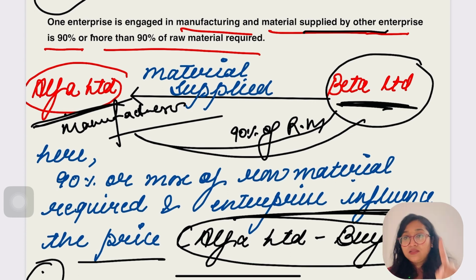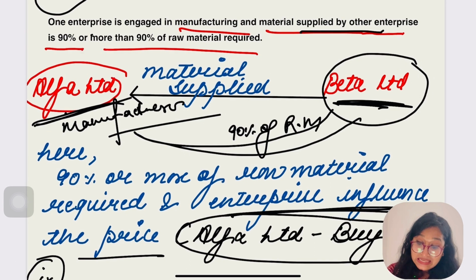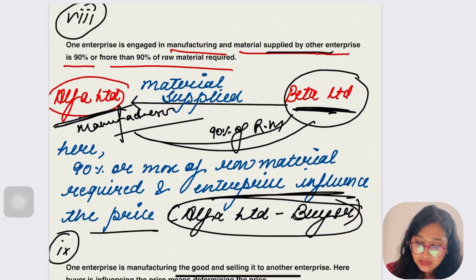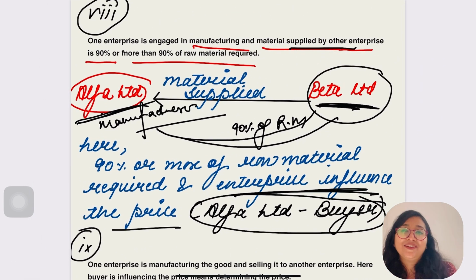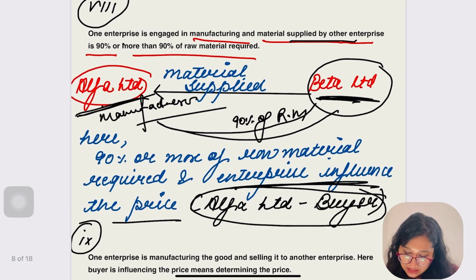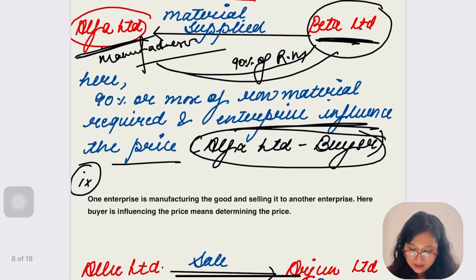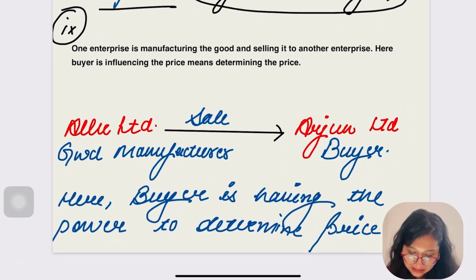This is one condition. The second condition is that the ultimate power to determine the price is in the hand of Alpha Limited, which means the buyer has the influencing power to determine the price. In this case, they would be associate enterprise. Is it clear? Let me go for the next condition.